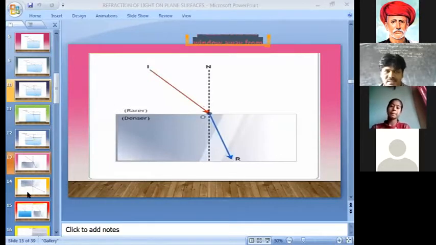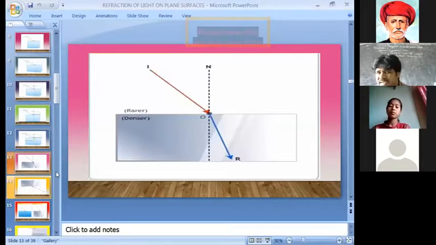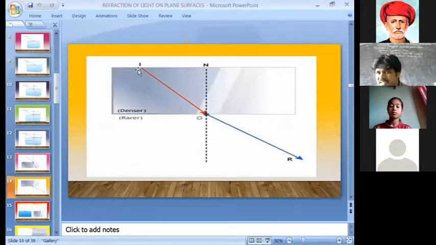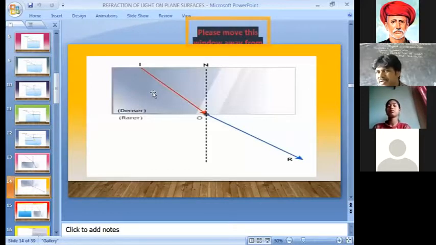Next, if the light travels from a denser medium to a rarer medium, for example glass or water as the denser medium, and it travels to a rarer medium, for example air, then what do you observe? The refracted ray moves away from the normal.